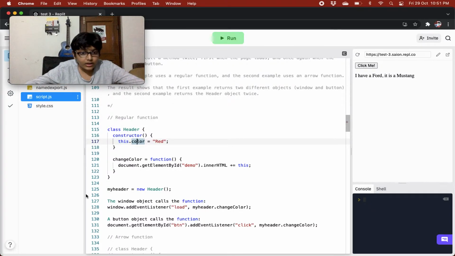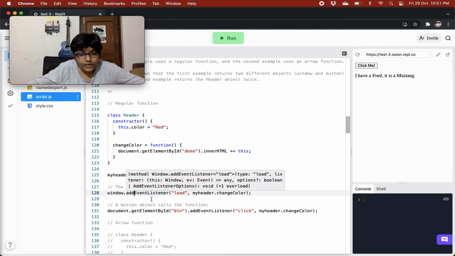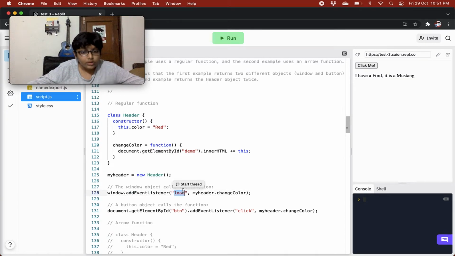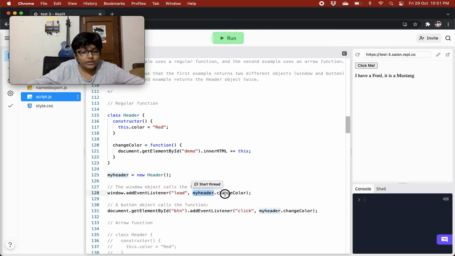Right? And then outside this class, we are creating an object of this header class. Right, so the window object calls the function. When the window object calls the function, we are doing window.addEventListener. So we are adding a load event listener on our window object. And whenever the window object loads, we are just calling my header's change color method.